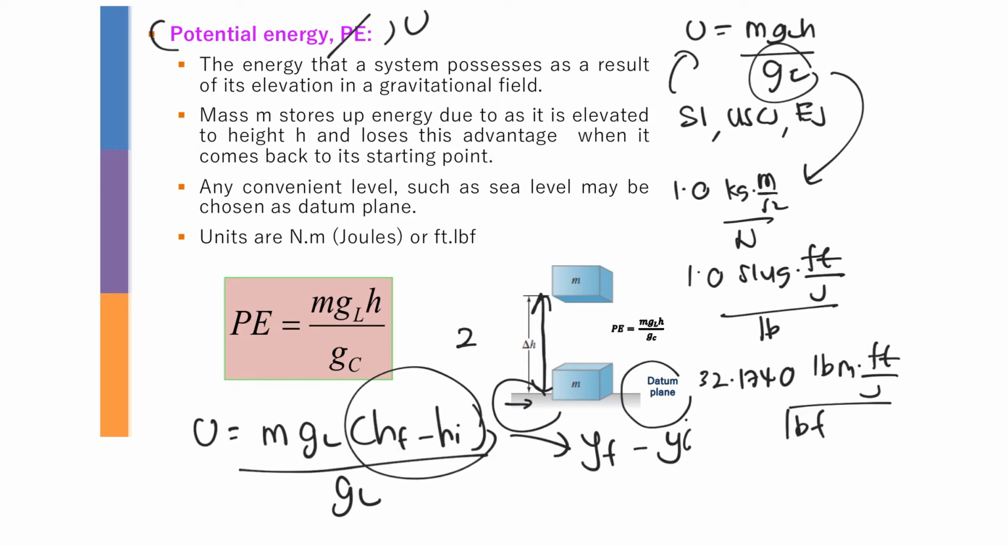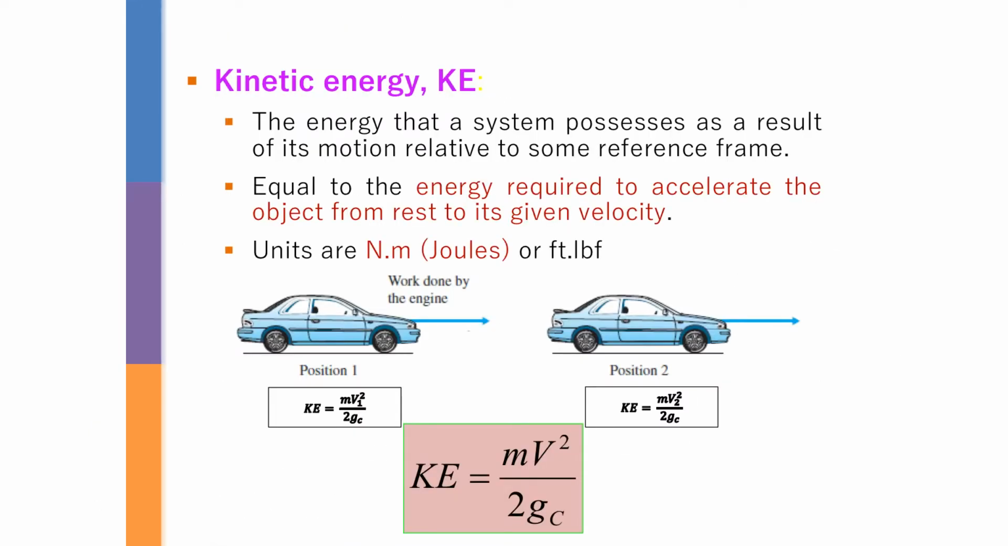For example, if you have 2 meters here, this one is going to be 2 and the initial height is going to be 0. So your reference point is 0, and the height at which you need to find the potential energy is your final height. The unit for potential energy can be Newton meter, or pound force feet, or the other name that is mostly familiar, joule.